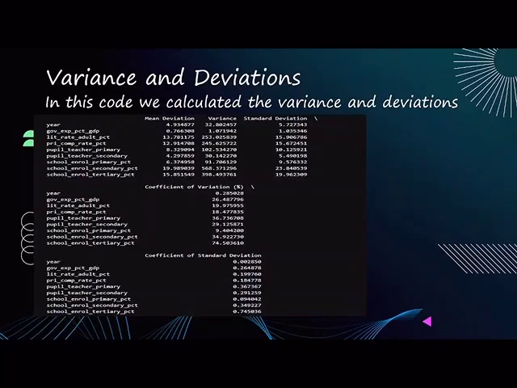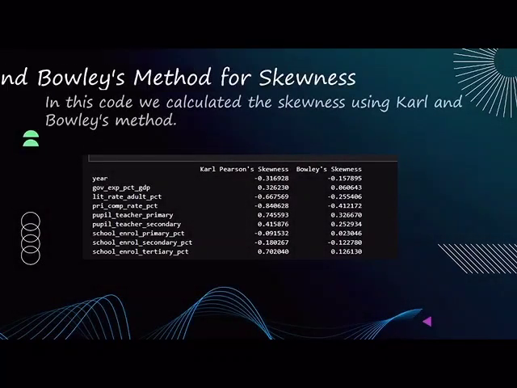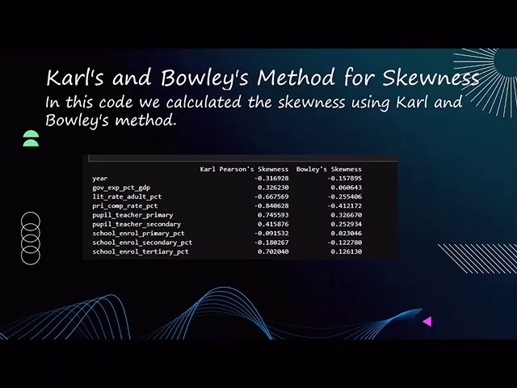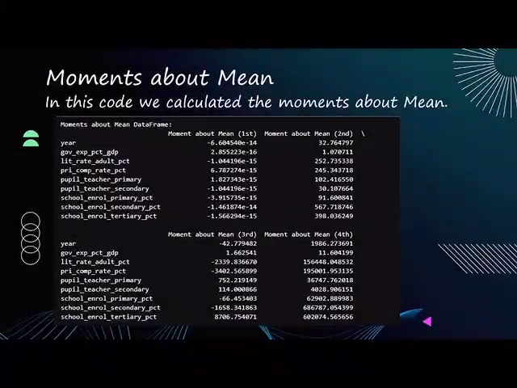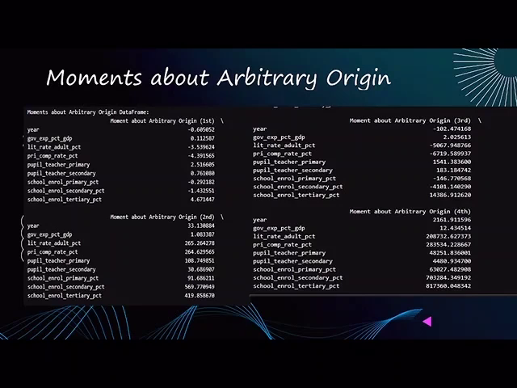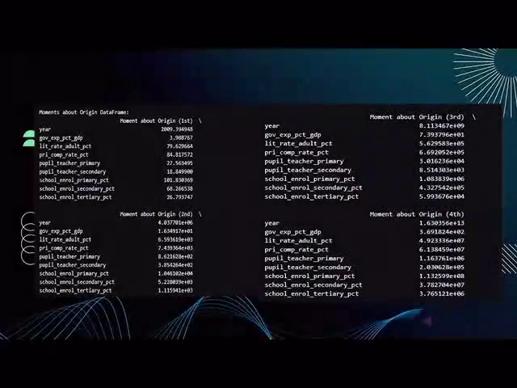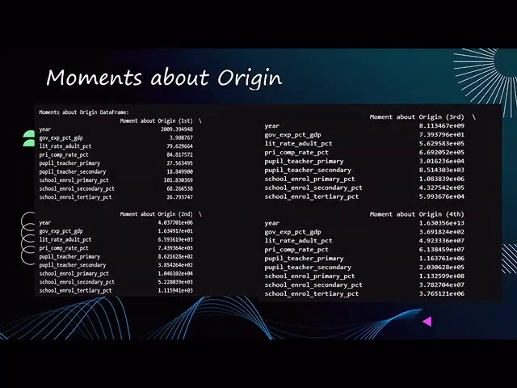After variance and deviations, we move on to Karl Pearson's and Bowley's methods for skewness. After this, we have moments about the mean. In this, we calculated all four moments: m1, m2, m3, m4. First, we calculated the moments about the mean. Then we calculated the moments about an arbitrary origin. And finally, we calculated the moments about the origin.